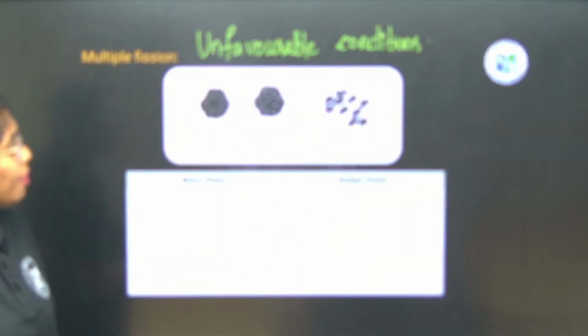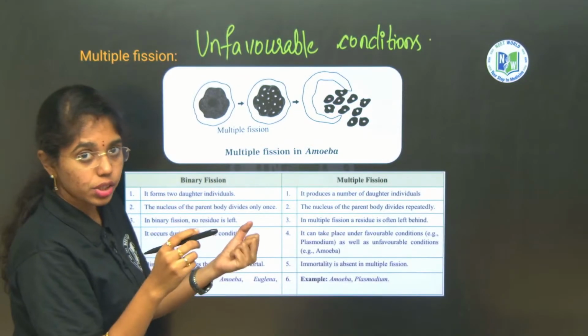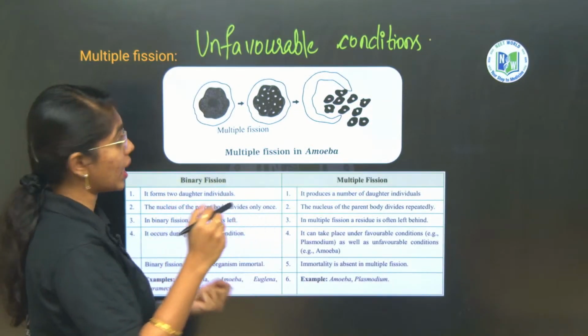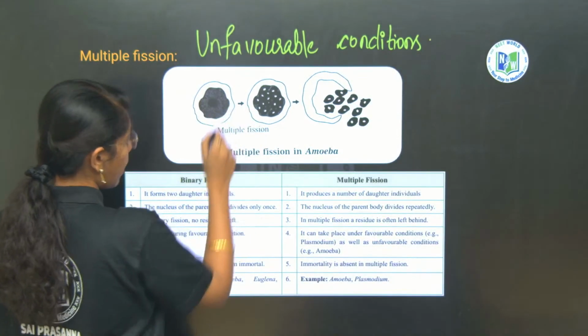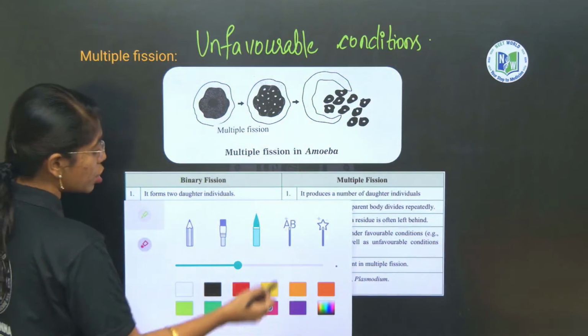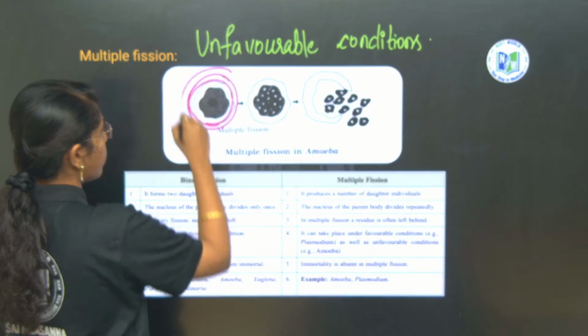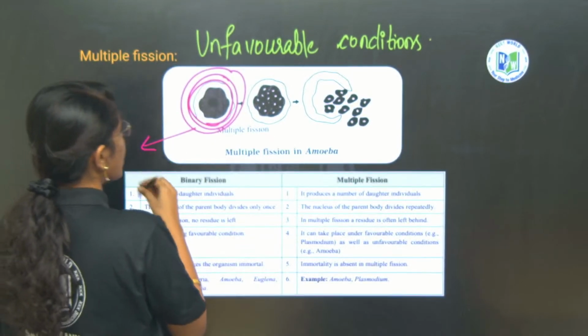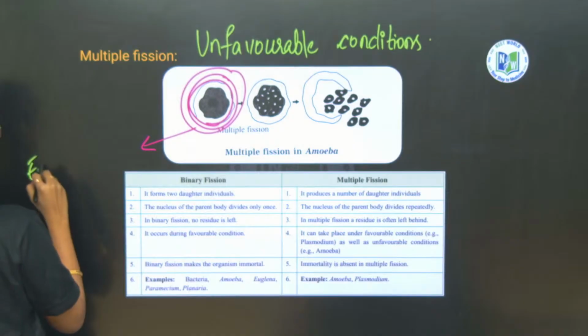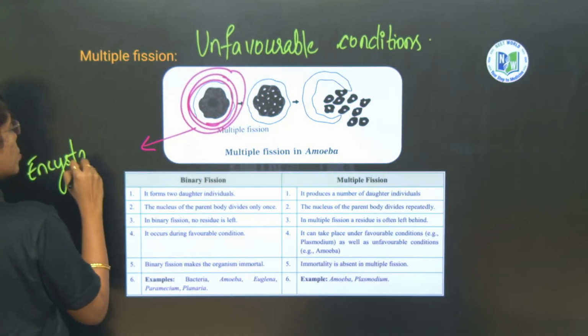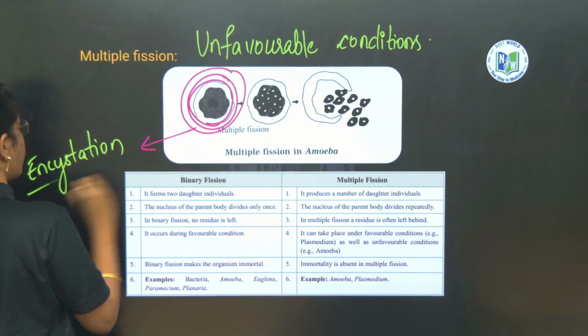So here what happens during unfavorable conditions? The amoeba itself will pull the pseudopodia to the inner side, and around the amoeba a 3-layered cyst is formed. This is addressed as encystation. Fine, right, ma.